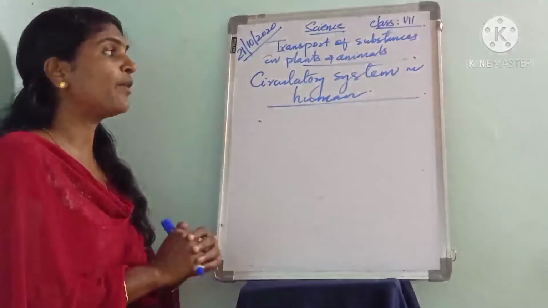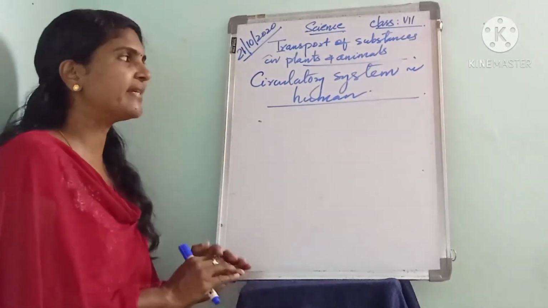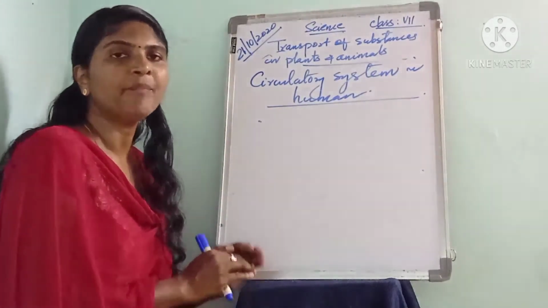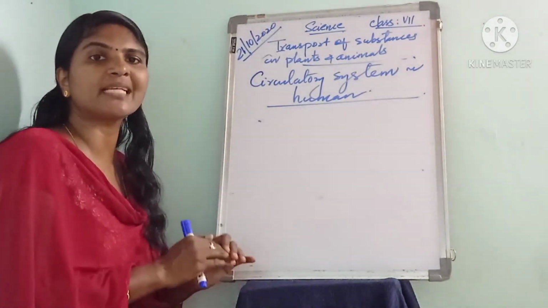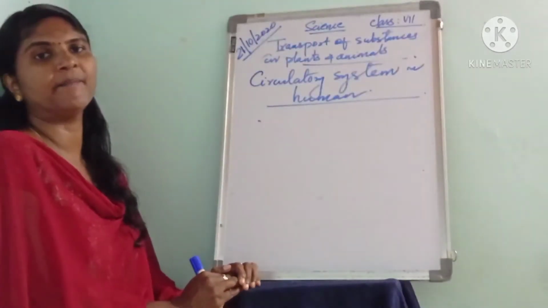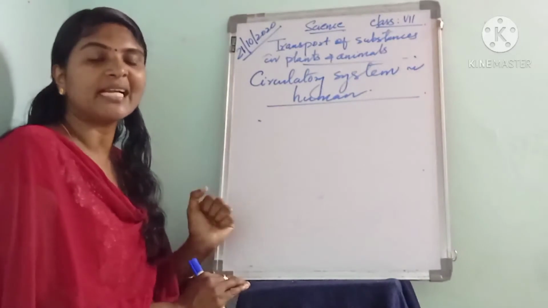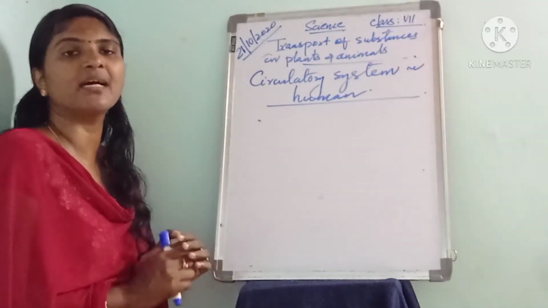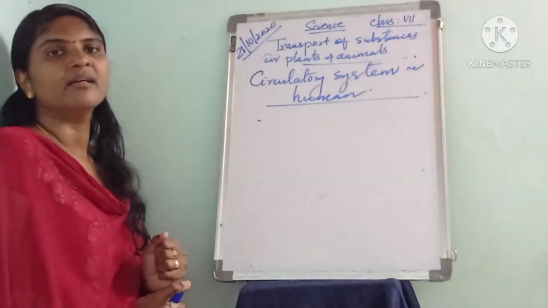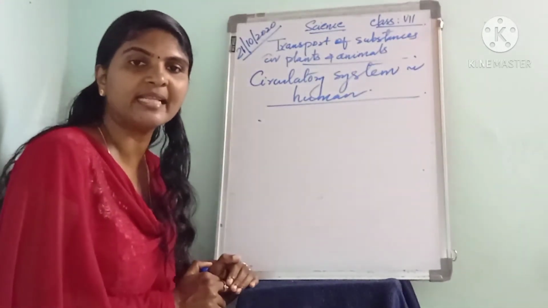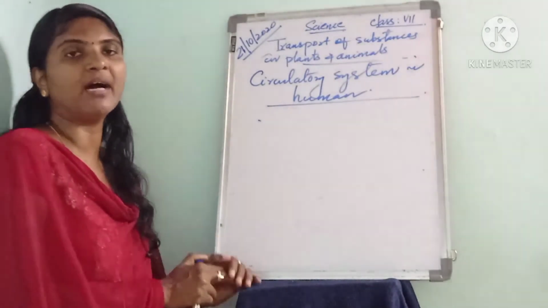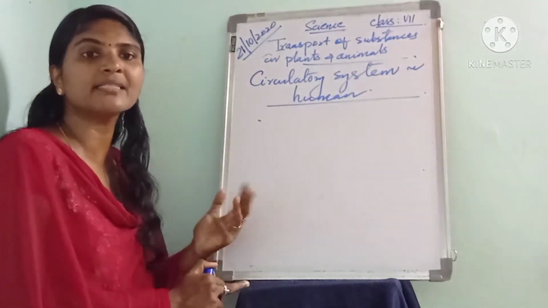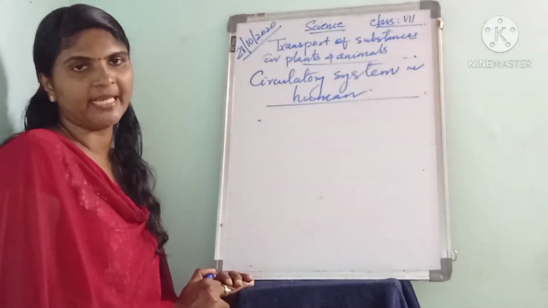The next is circulatory system in human. Actually, the circulatory system is the transport system of human body, which consists of network that supplies food, then water and oxygen and other substances throughout the body.